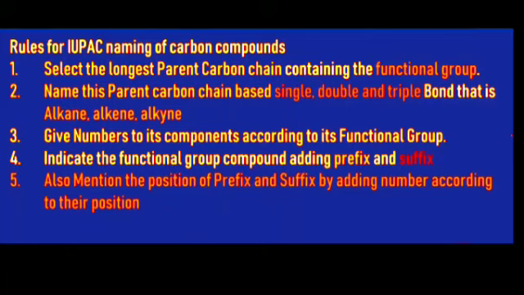The third rule is to give numbers to its components according to its functional group. Now we have studied functional groups like halogen, aldehyde, ketone. These all are functional groups. The fourth rule is to indicate the functional group by adding a prefix or suffix. The fifth rule is to also mention the position of the prefix and suffix by adding a number according to their position.